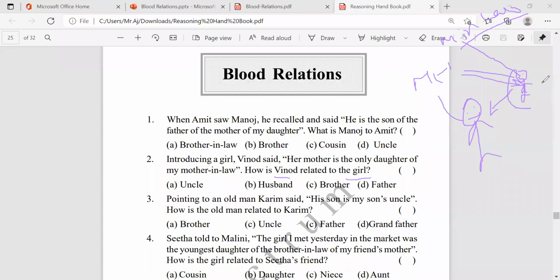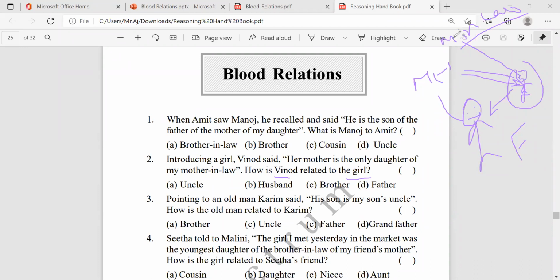So how is this person related to this girl? Father. And in the same way, if they ask how the girl is related to Vinod, what is the answer? Daughter. I am showing here one girl, and I am saying her mother is the only daughter of my mother-in-law.